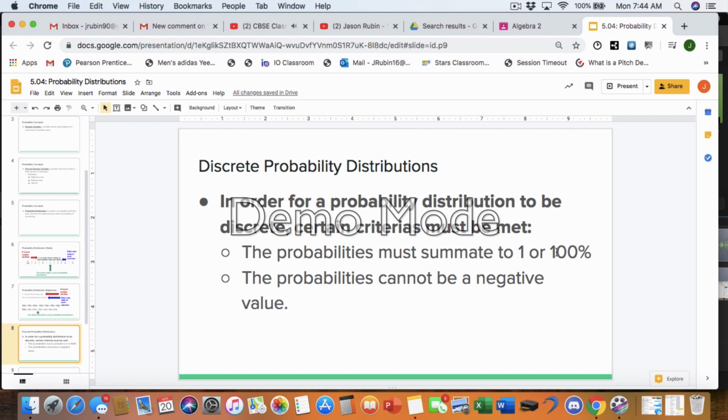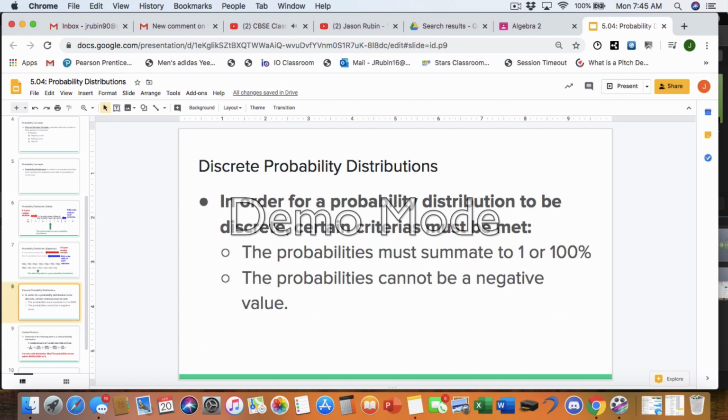So for instance, what is the probability that I will take a vacation the first week of September? It is 0 because as a teacher, I have to be in school. So I will never be able to take a vacation that week. I wouldn't say that I have a negative 10% chance, because what does it mean to be a negative percent?